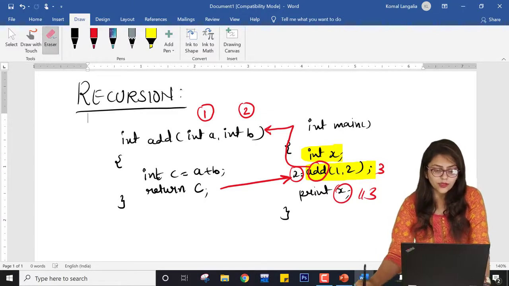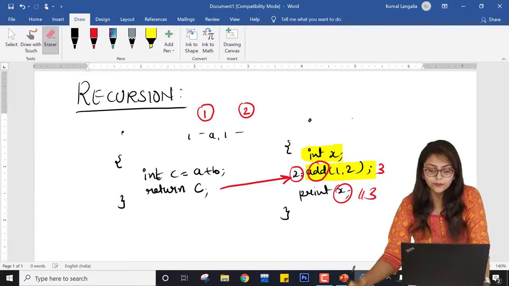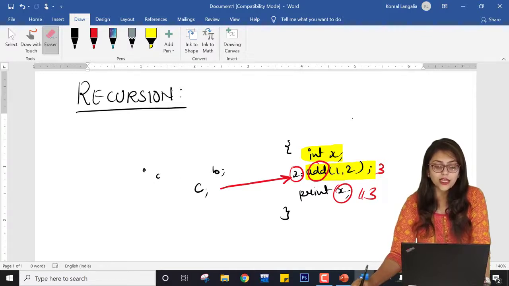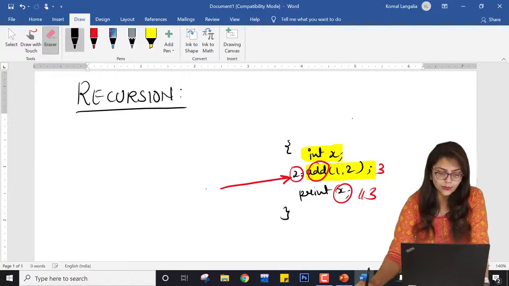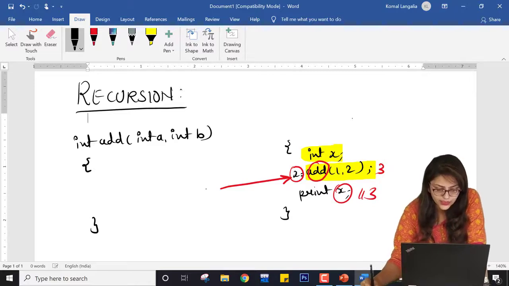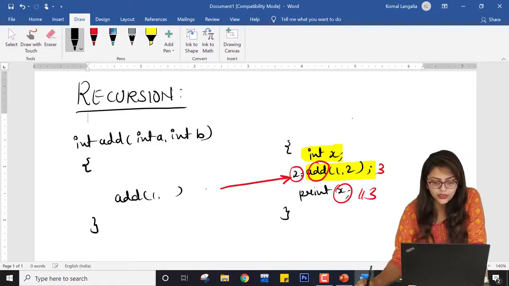Now what is the difference between function and recursion? Recursion is a kind of function only, but it is used when you call the function itself inside its definition. Suppose I am writing a function int add(int a, int b). Now if inside this definition I am using this add function, then it is called recursion, right?